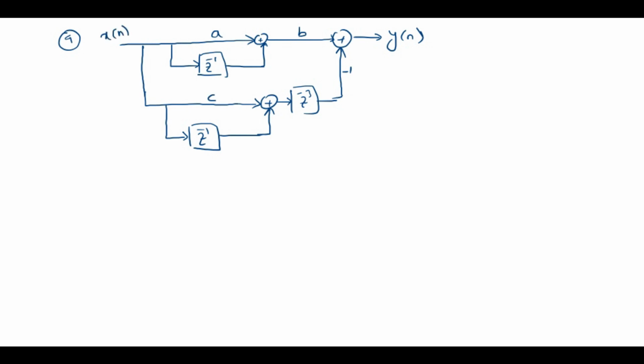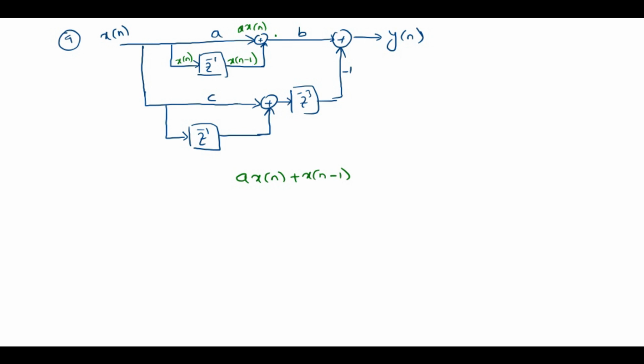Okay, now see, the x of n signal is passed and it is multiplied with the coefficient a. So here the signal becomes a into x of n. Now that is added to x of n. Z power minus 1 is a delay; the output of z power minus 1 is your signal delayed by 1 sample. So now at this point the output is a into x of n plus x of n minus 1.